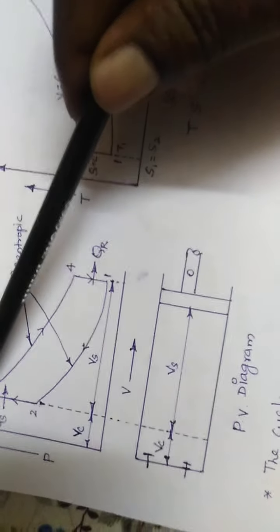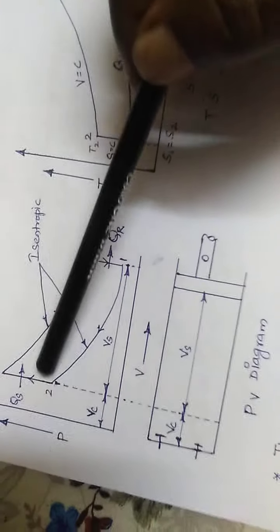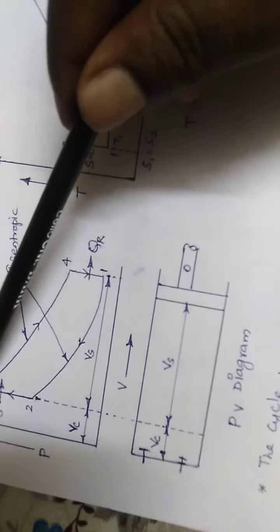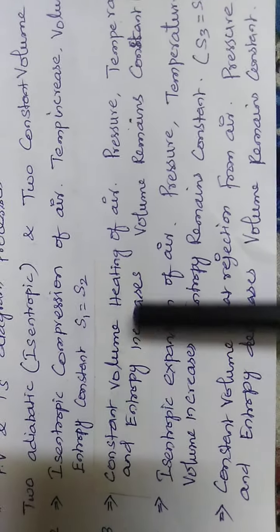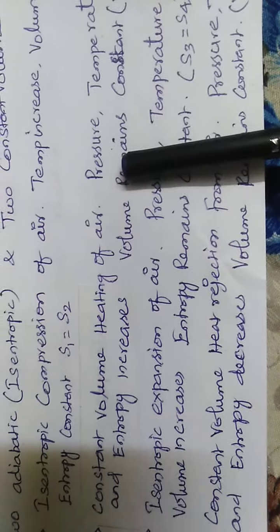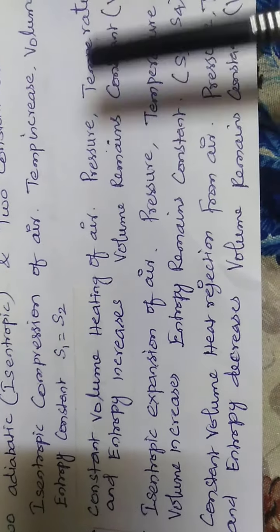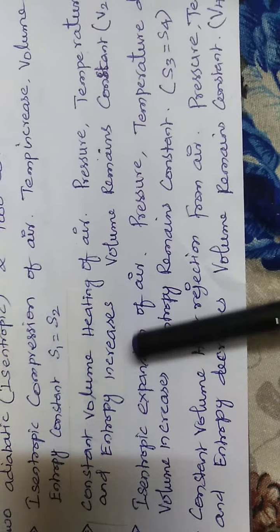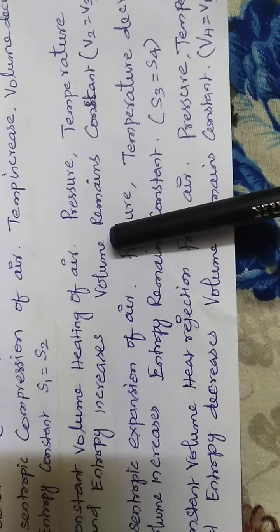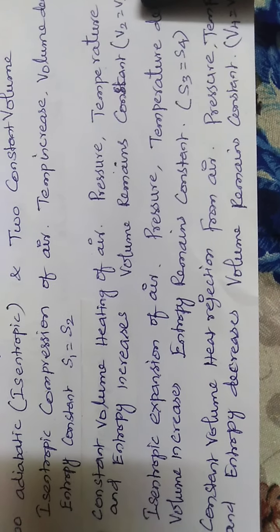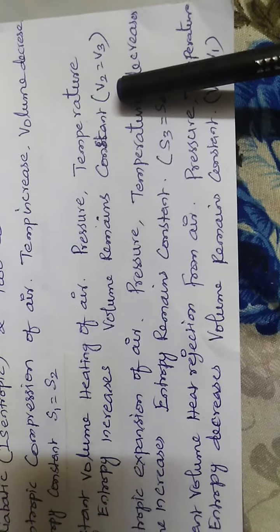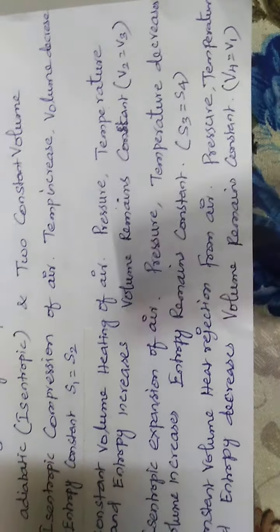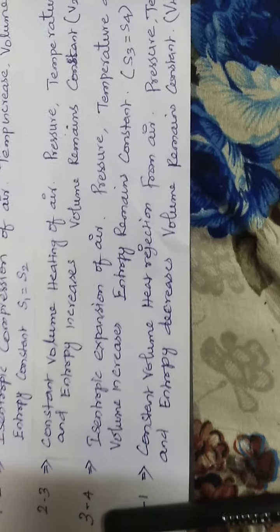In the PV diagram, 2 to 3 process, heat is supplied during this cycle. So there is no change in the volume. So in the 2 to 3 process, constant volume heating of air, pressure, temperature and entropy increase. Volume remains constant. So now I mention here V2 equal to V3. Then the 3 to 4 process,